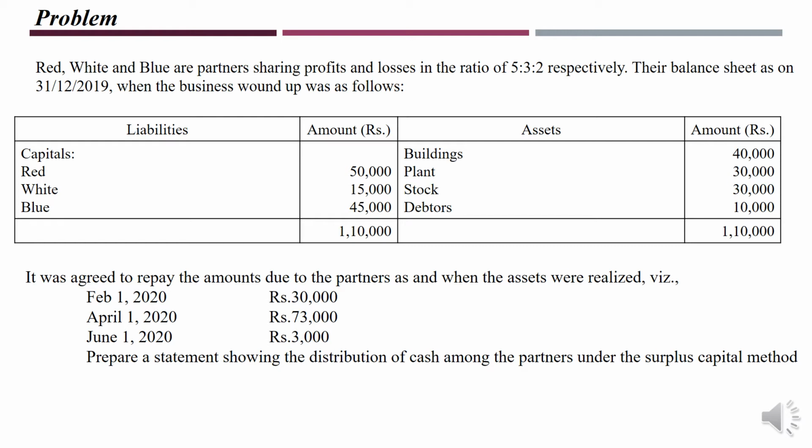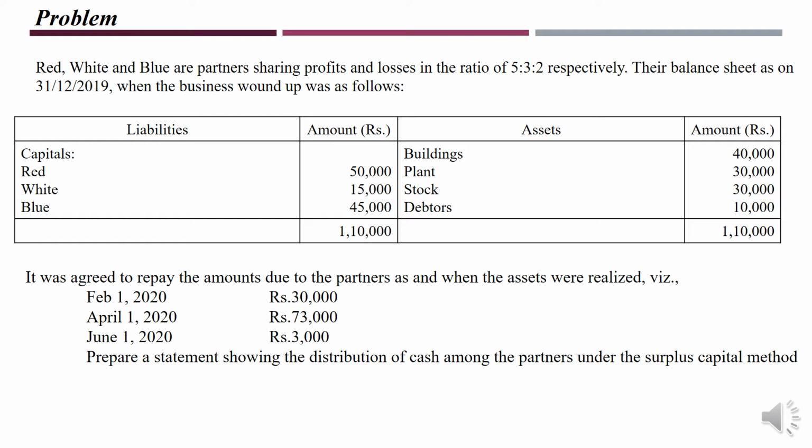Under this method, how do we solve the problem? First, we have to find out the surplus capital. Look at these three partners. They have contributed capital of Red 50,000, White 15,000, and Blue 45,000. First, you have to set this capital according to the ratio. Now this capital is not according to the ratio 5:3:2. So the first step under piecemeal distribution is that the capital is to be set according to their profit sharing ratio.